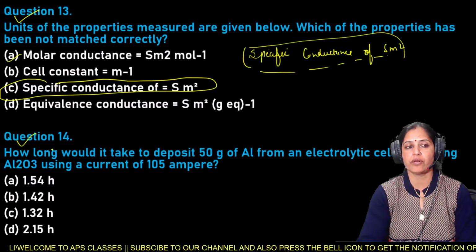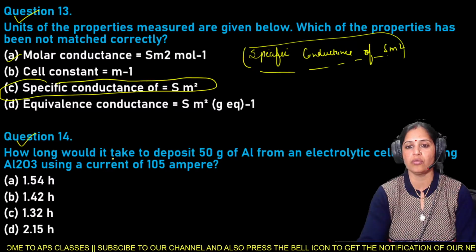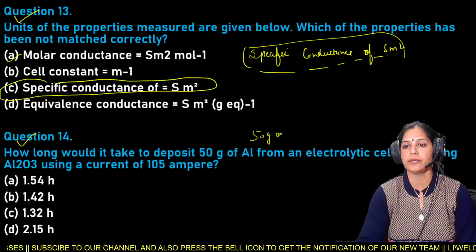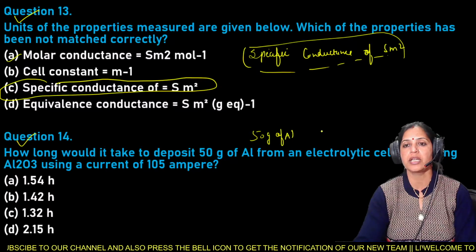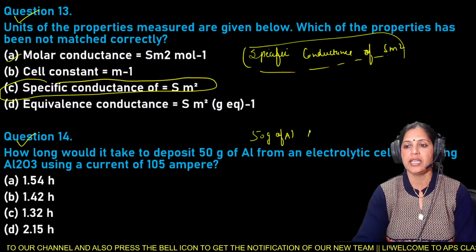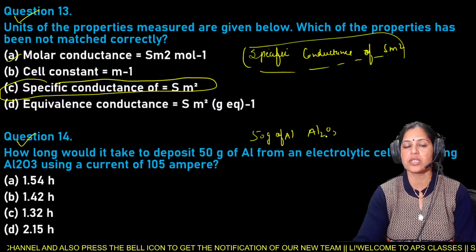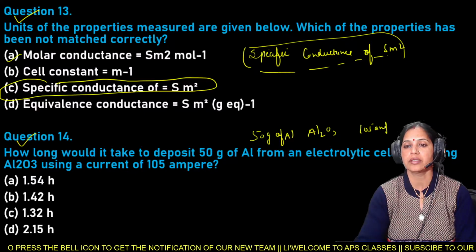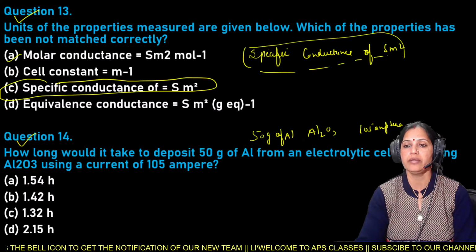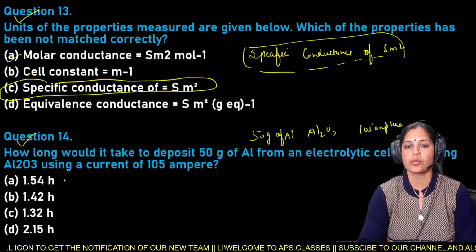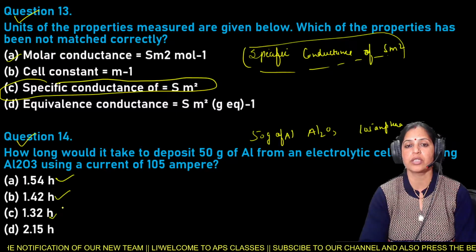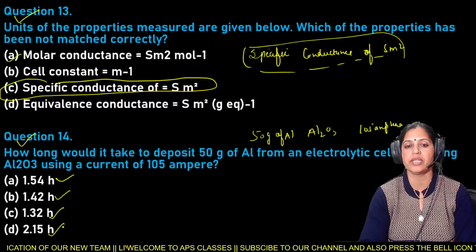Next is question number 14. How long would it take to deposit 50 gram of aluminium from an electrolytic cell containing Al2O3 using a current of 105 ampere? Options are 1.54 hour, 1.42 hour, 1.32 hour, and 2.15 hour.